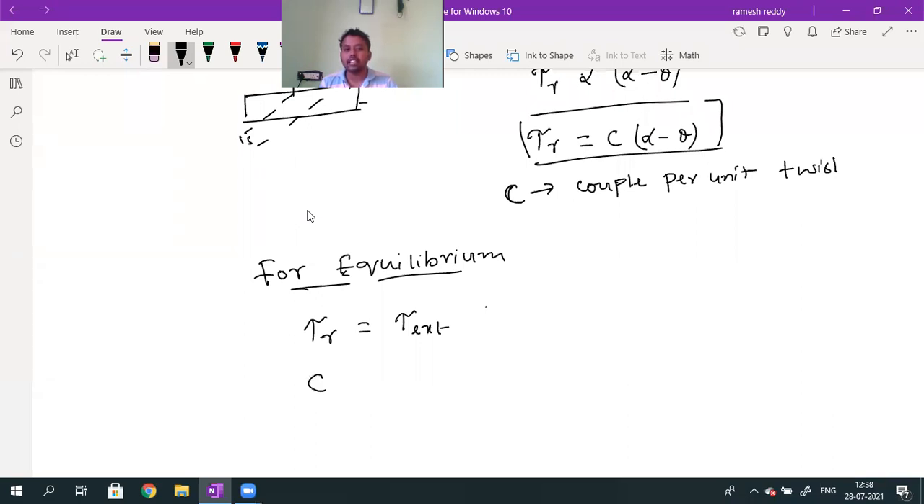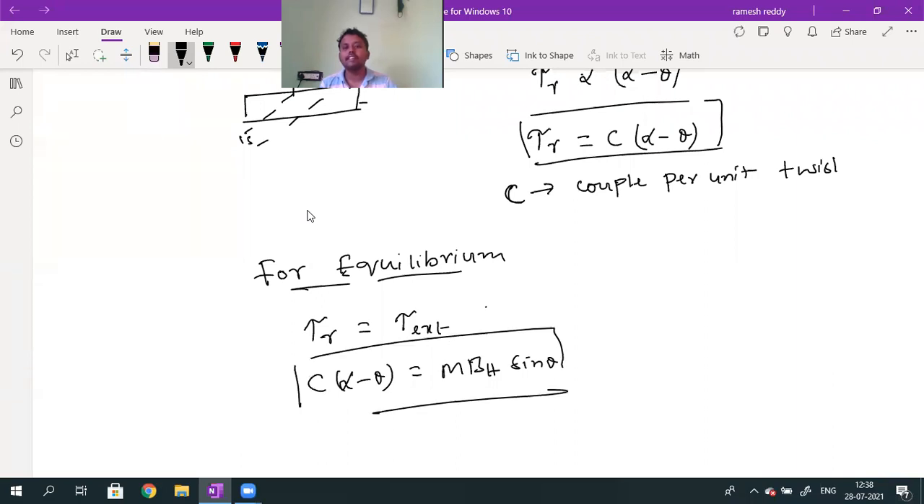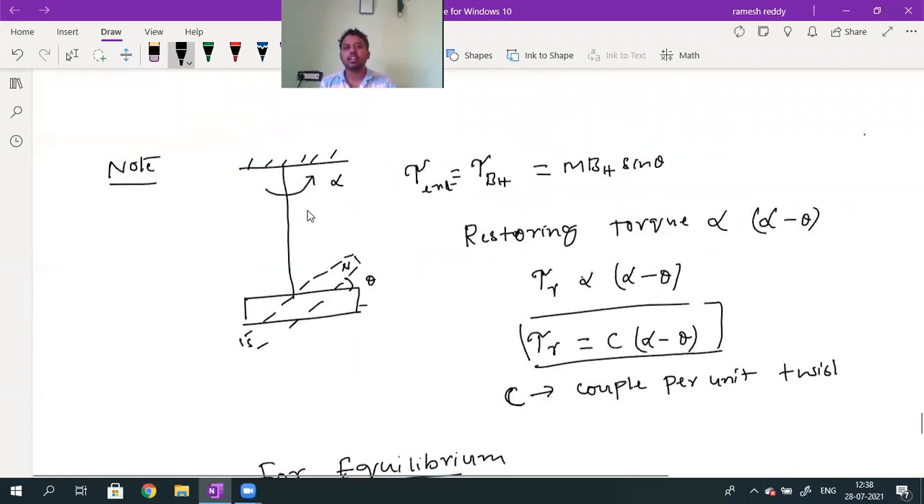Here, what can I write? C of alpha minus theta. C of alpha minus theta value will be equal to m into BH into sin theta. M into BH into sin theta. Is this point cleared? Once you check, what is this point related with?